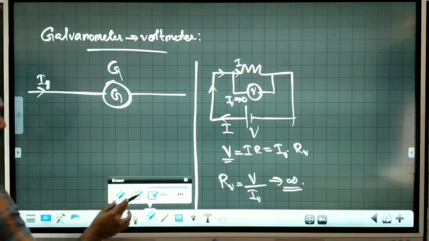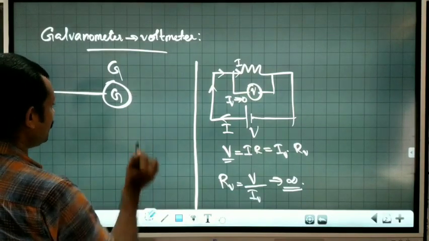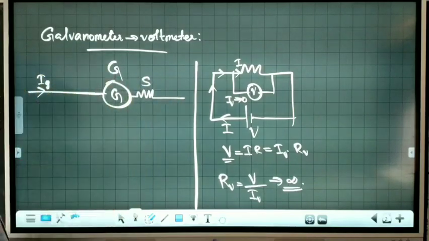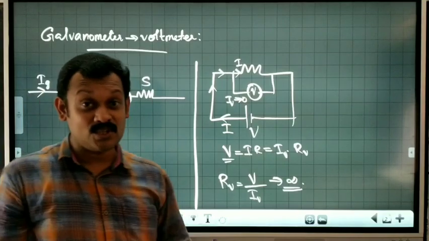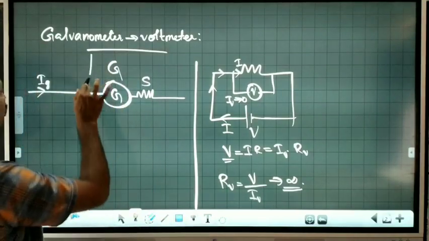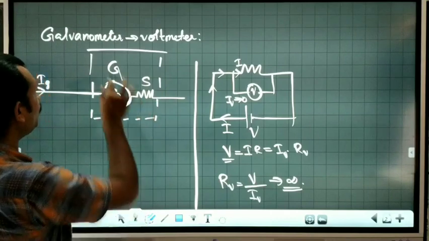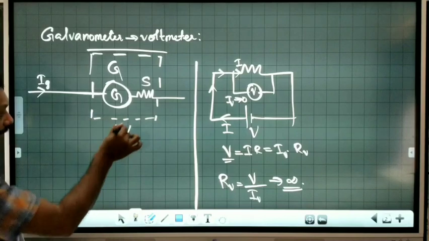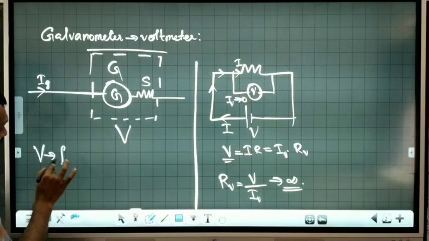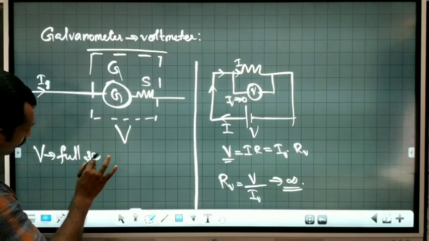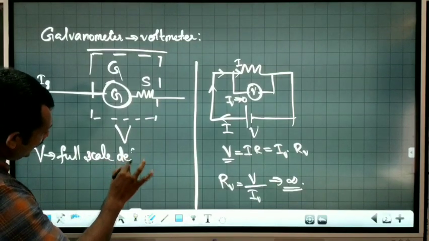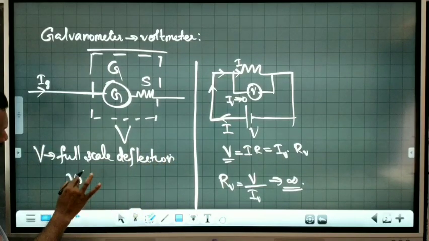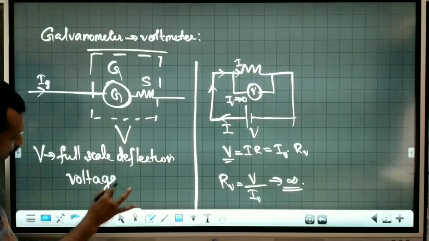Means what should I do? I must connect a high resistance in series. This arrangement forms our voltmeter. Now for the voltmeter, let V be the full scale deflection voltage of the voltmeter.